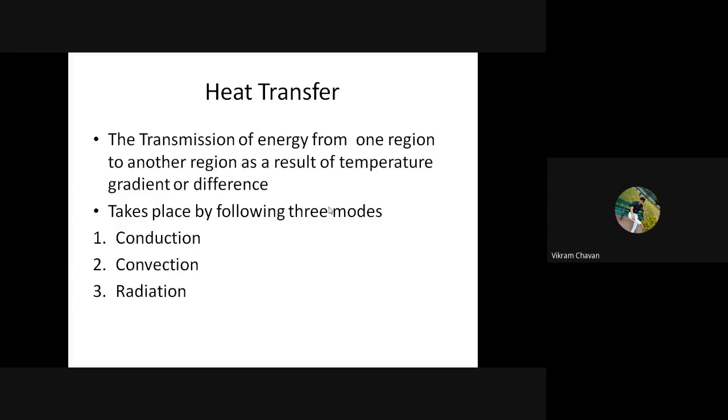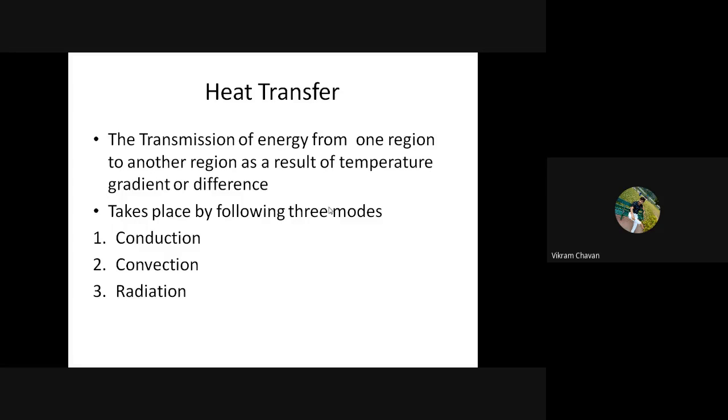Further, in the next lecture we will discuss the difference between thermodynamics and heat transfer. Then we will take the conduction point and the governing law related to conduction, then convection, what is meant by convection, and the governing law related to convection, and lastly radiation and the governing law related to radiation. Those are the points we are going to discuss in the next lecture.